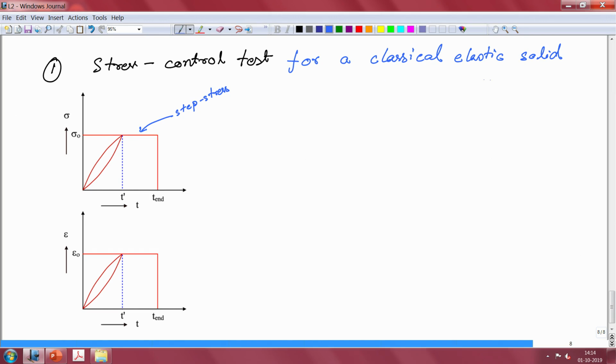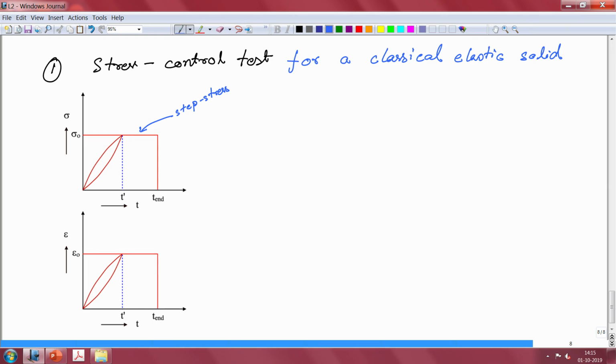What you get for a classical elastic solid is that the moment you apply a stress of sigma naught, your system will instantaneously register a strain of epsilon naught, and this strain holds for as long as you keep your stress at that value.